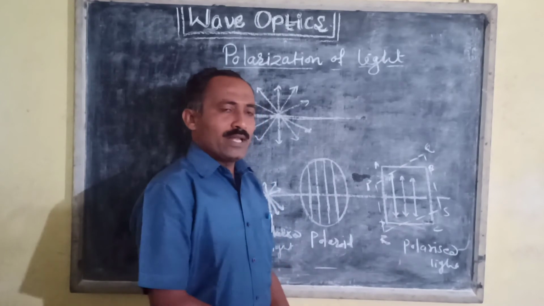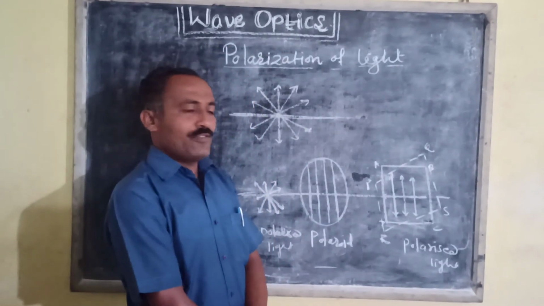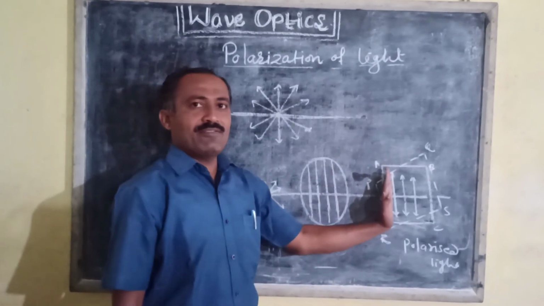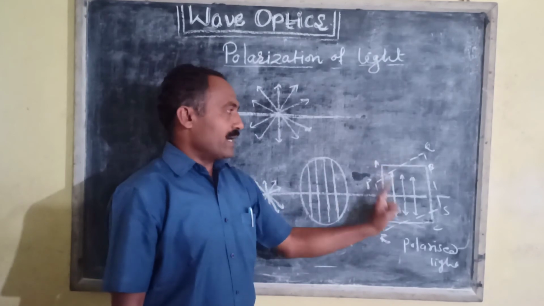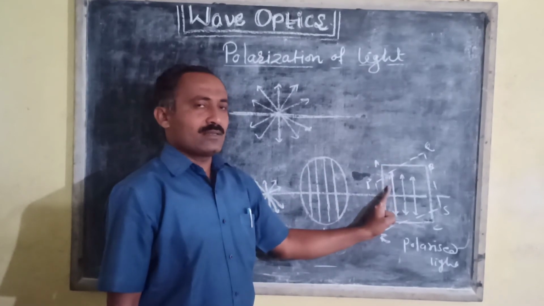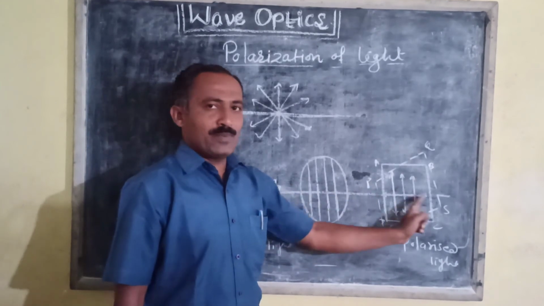The phenomenon of polarization is defined as the restriction of light vectors, the electric vectors, in a single plane which is perpendicular to the direction of propagation of light.